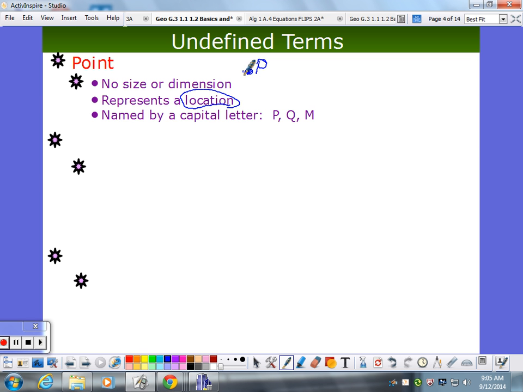This looks like it has size. It doesn't. It's just a precise location. Zero dimensions. It has no dimensions. And that's a very hard thing for us to comprehend.